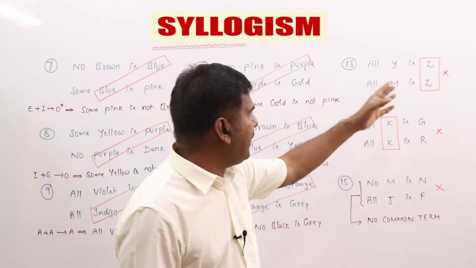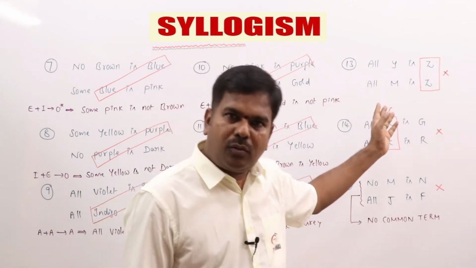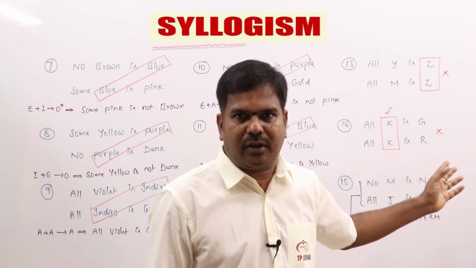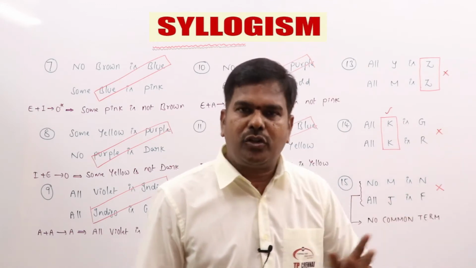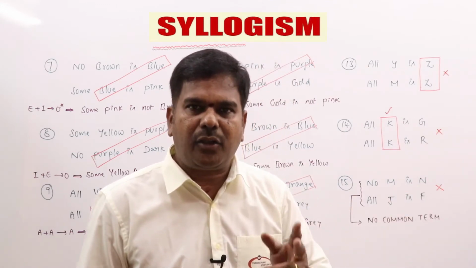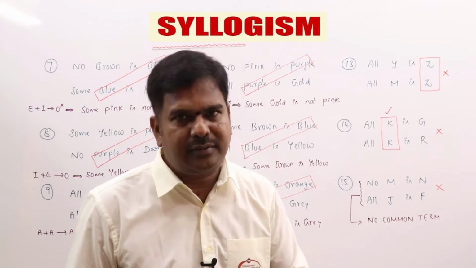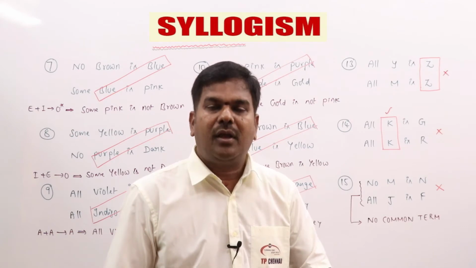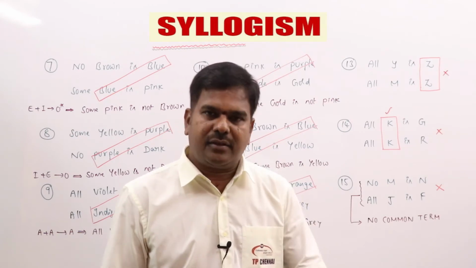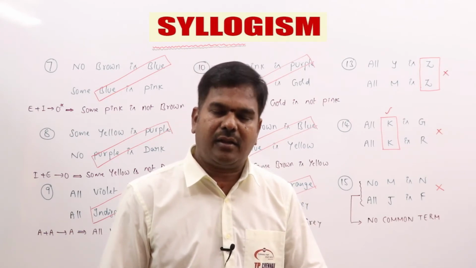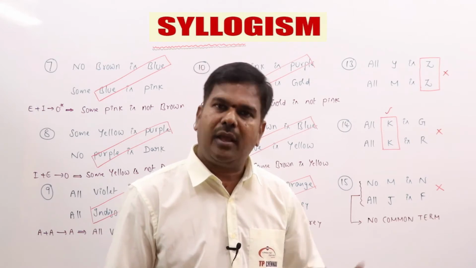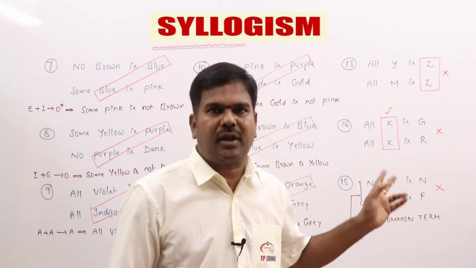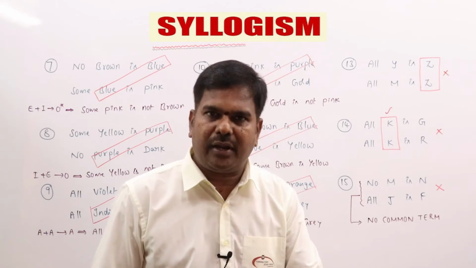13th one, all Y is Z, all M is Z. So what is the conclusion? No conclusion. You remember what I told? Both A statements common term as predicate. You will never get a conclusion based on 6 rules. Even after learning a second stage, immediate inferences also. So as discussed, conversion, these things and all, there none. Even conversions, whatever you apply, but whenever both A statements common term as predicate, you will never get a conclusion.